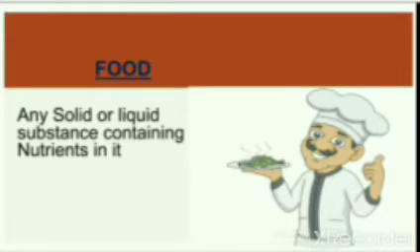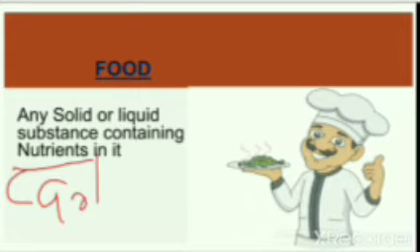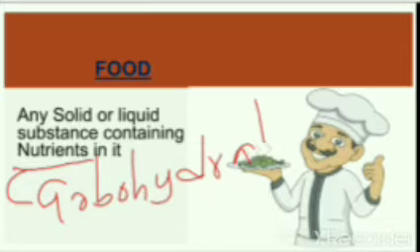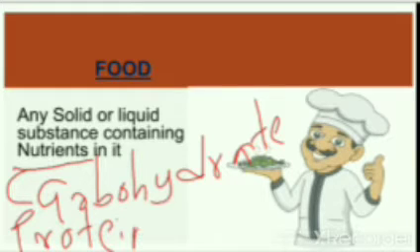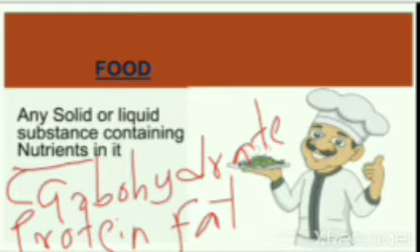Food. What do you mean by food? It is a solid or liquid substance containing nutrients in it. It may be a solid thing or liquid thing which contains nutrients like carbohydrates, proteins, and fats.